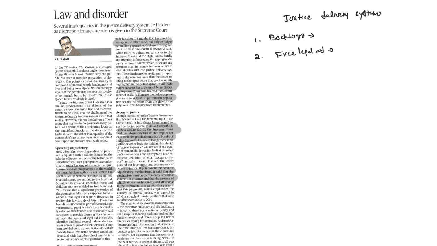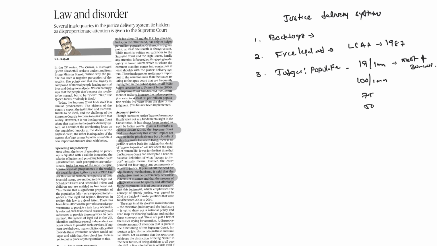You have a law called the Legal Services Authority Act, enacted in 1987. It is supposed to establish free legal aid for the poor, which is inactive. And the judges to population ratio in India, what is that? It is around 19 per 1 million population. It is too low. If you take the USA, it is 100 per 1 million, Canada around 75, UK around 50. It is 19, and at least 30 to 40% of these posts are vacant many a time. So the judges to population ratio is very low.